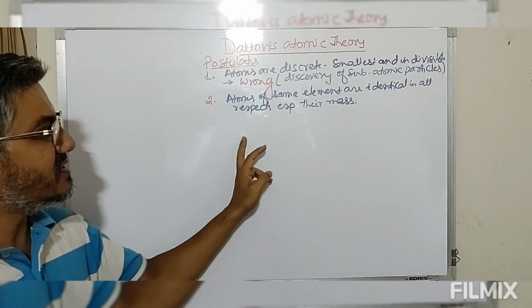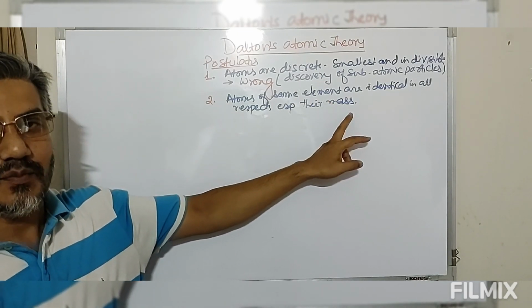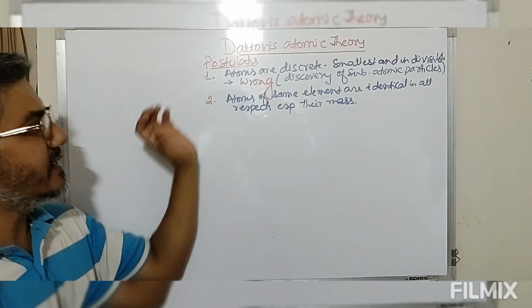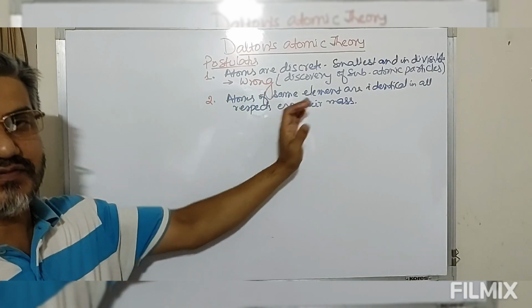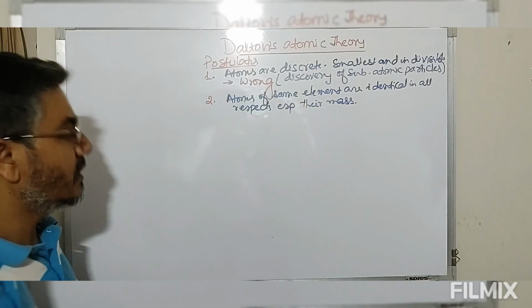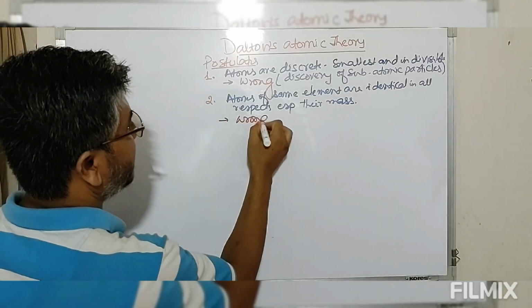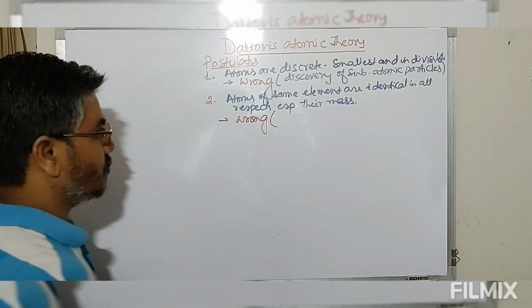But this second statement says especially their mass should also be identical. But due to the discovery of isotopes, again the second statement given by John Dalton about the concept of atom comes out to be wrong. So this statement again comes out to be wrong, due to the discovery of isotopes.